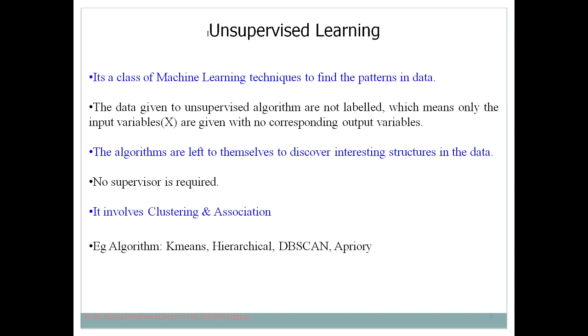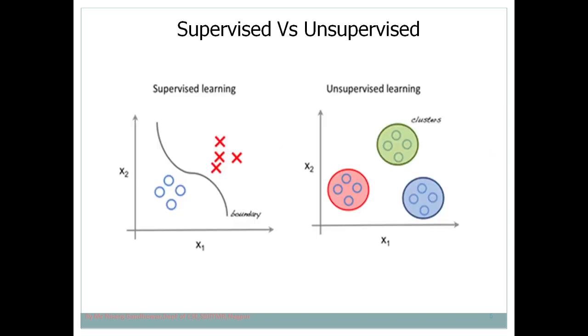If you want examples of algorithms for clustering and association, you can use the K-means algorithm for clustering. Hierarchical clustering and DBSCAN are also clustering algorithms. Then you can use the Apriori algorithm in the association category.